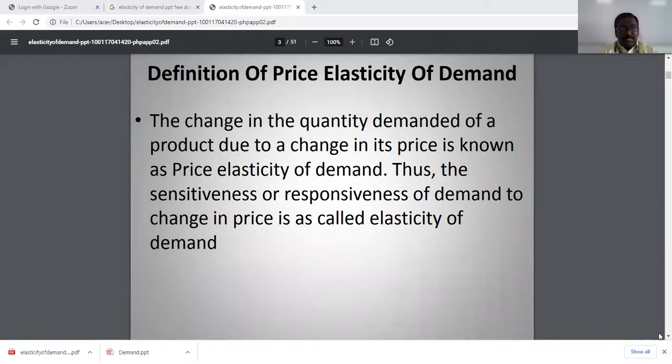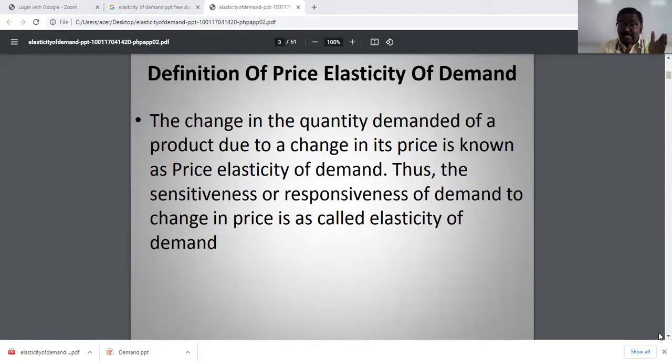Here is the definition of price elasticity of demand. The change in quantity demanded of a product due to a change in its price is known as price elasticity of demand. Thus, the sensitiveness or responsiveness of demand to change in price is called elasticity of demand. In a simple manner, if there is any change in price, how does it reflect in the demand?